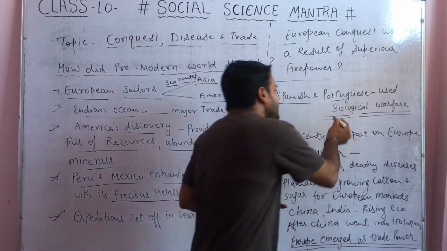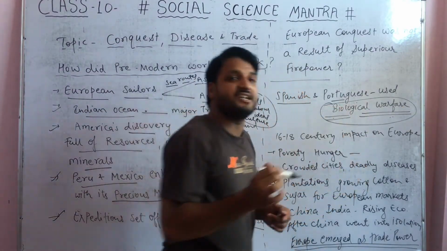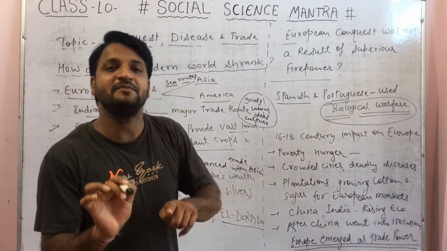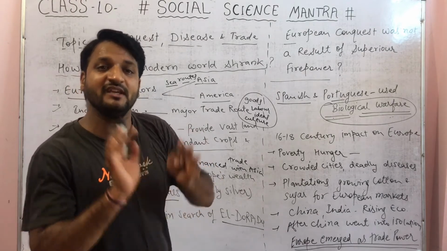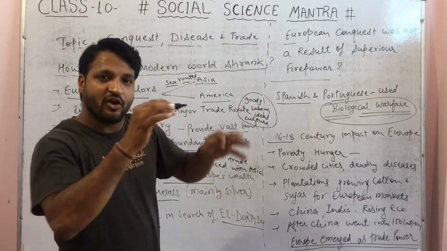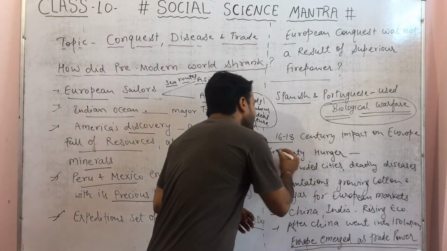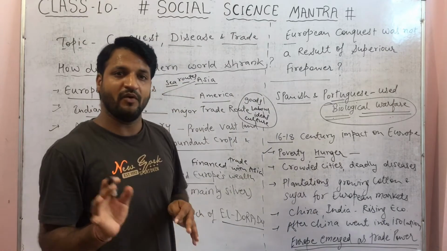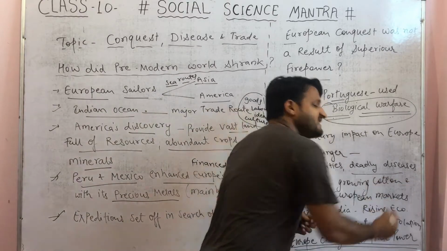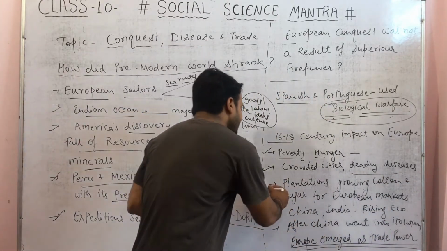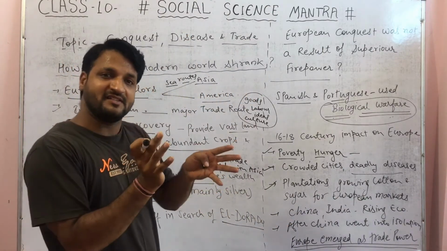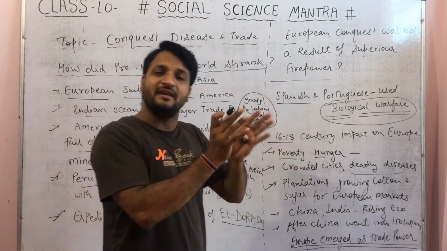Europeans tried to conquer other nations with this strategy of biological warfare, using germs or viruses instead of weapons to control the countries. Very important: in the 16th to 18th century, because of deadly diseases, poverty and hunger were common in Europe. Cities were crowded and deadly diseases were widespread throughout Europe. You have heard about the French slave trade and plantations. During the French slave trade, the Europeans were not willing to work.